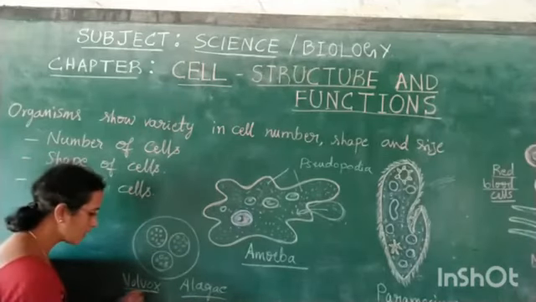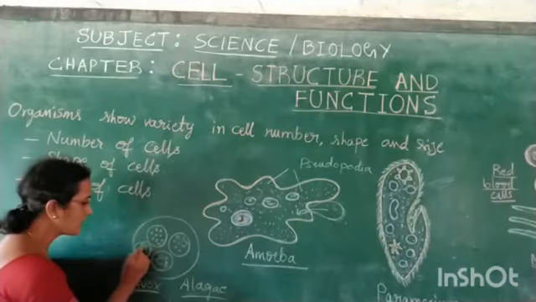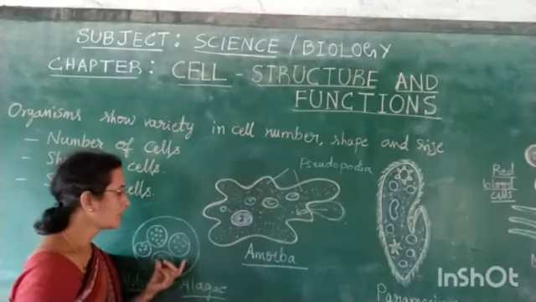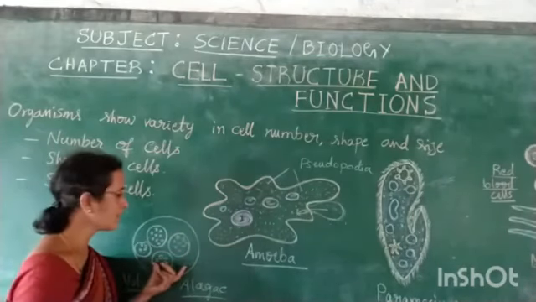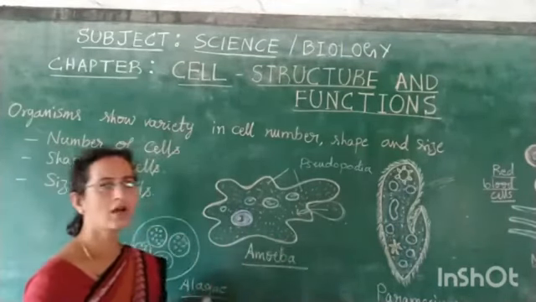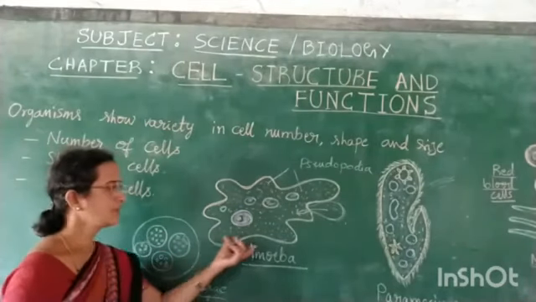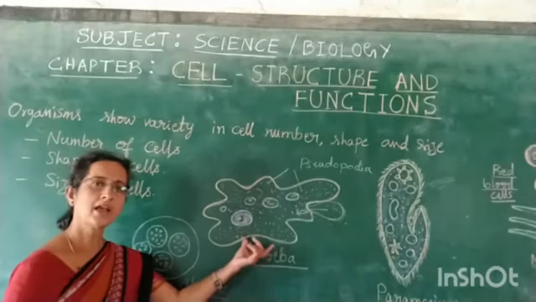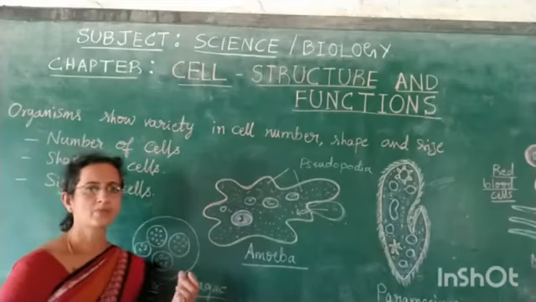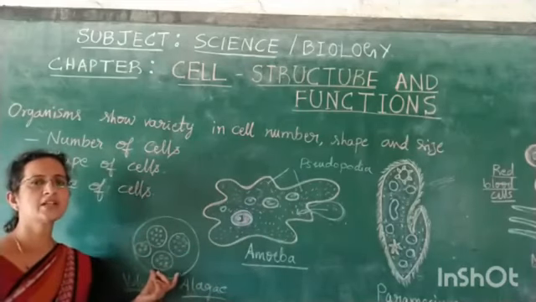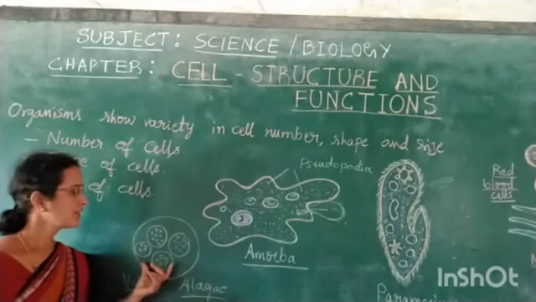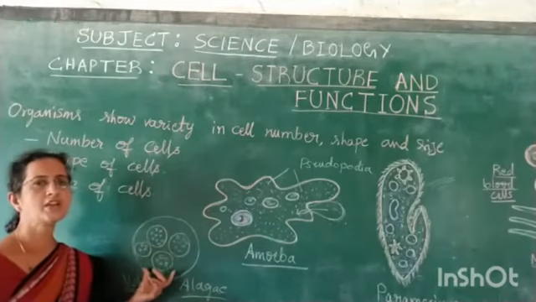The example here is Volvox. It has got a group of cells, consisting of colonies. Here you can see a smaller number of cells inside these colonies, whereas amoeba is a unicellular organism. Though this is unicellular, having a single cell, all the necessary functions will be taking place inside the organism. Here, though fewer cells are present in Volvox colony, all the functions will be taking place inside the organism and it does not affect any functions.